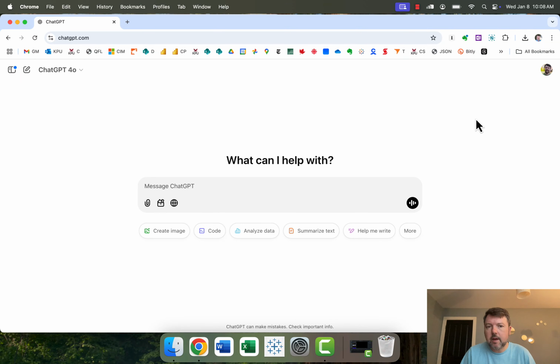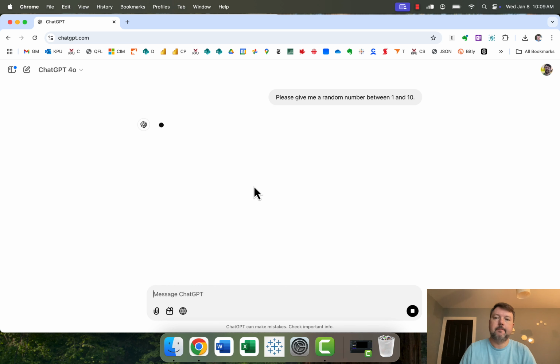So I've been playing around with ChatGPT a lot, and one of the things I've discovered that is weird about ChatGPT is that it absolutely sucks at randomness. If I ask ChatGPT, please give me a random number between 1 and 10, it says, sure, here's a random number, 7. Let's do that a couple more times.